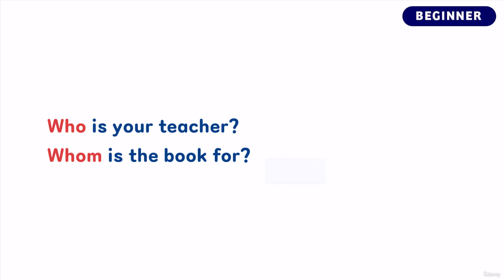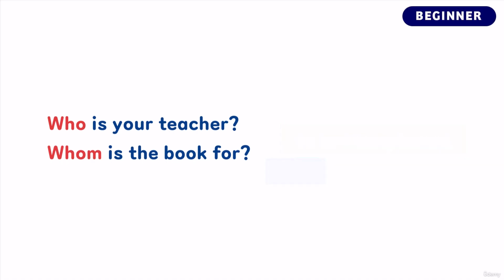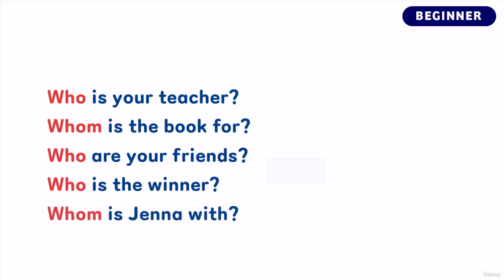Now, that's the main difference between the two, and as the verb to be has a complement rather than an object, in our example sentences, whom will always refer to the object of the preposition and not the verb. Let's now take a look at a few more example questions. Who are your friends? Who is the winner? Whom is Jenna with? Whom are the gifts for?